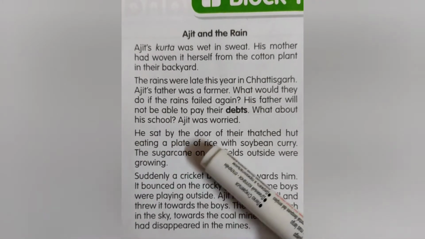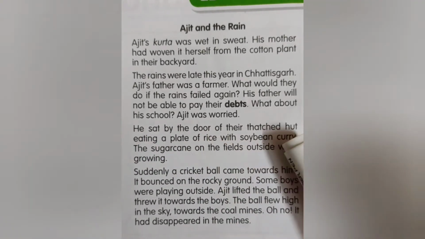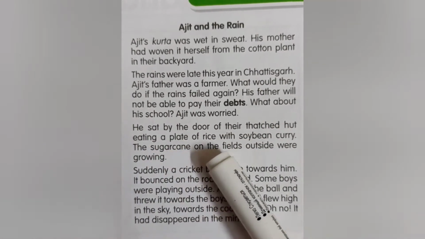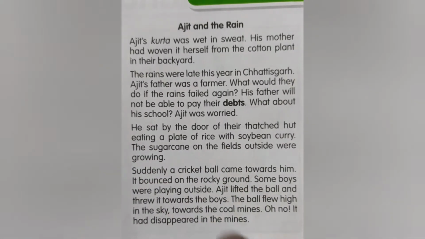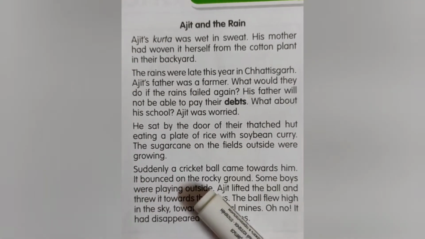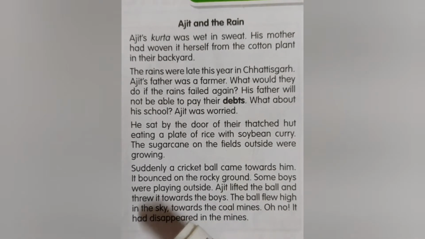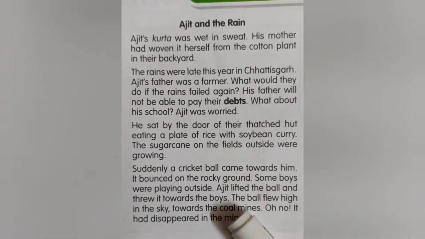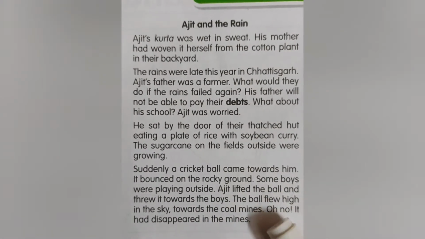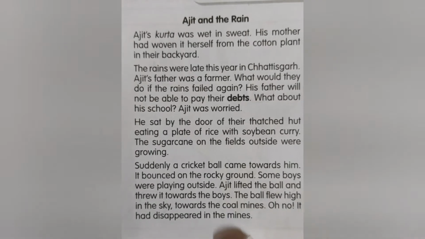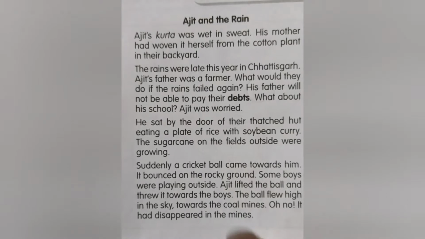Who sat? Ajit sat. He sat by the door of their thatched hut, eating a plate of rice with soybean curry. The sugarcane on the fields outside was growing. Suddenly, a cricket ball came towards him. It bounced on the rocky ground. Some boys were playing outside. Ajit lifted the ball and threw it towards the boys. The ball flew high in the sky, towards the coal mines. Oh no, it had disappeared in the mines.